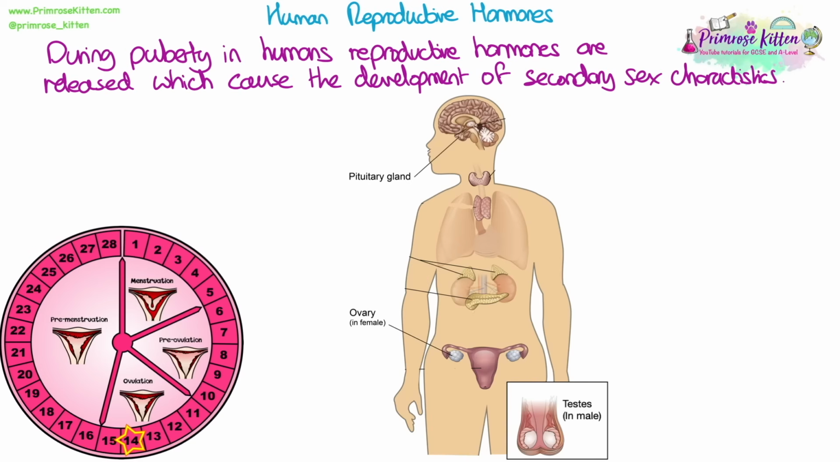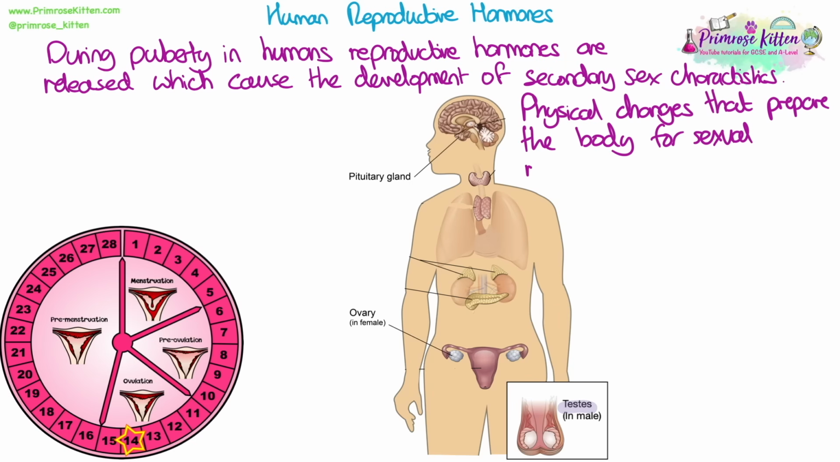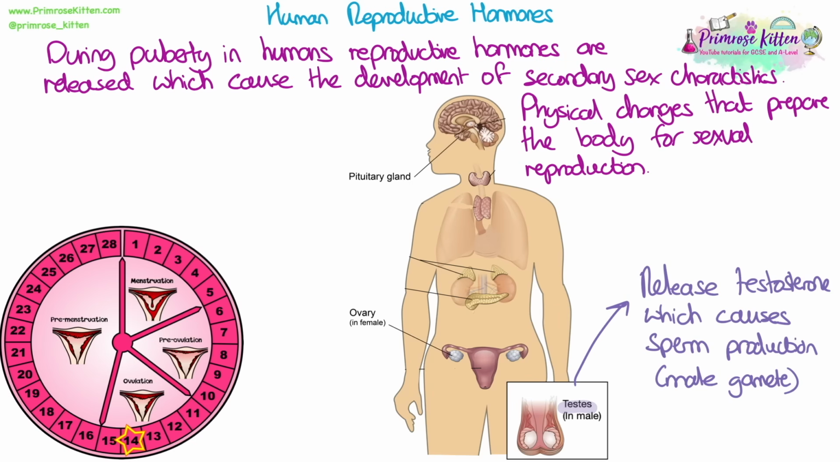During puberty, in humans, reproductive hormones are released, which cause the development of secondary sexual characteristics. This causes physical changes in the body that prepare the body for sexual reproduction. The testes release testosterone, which causes sperm production, the male gamete, to be produced.